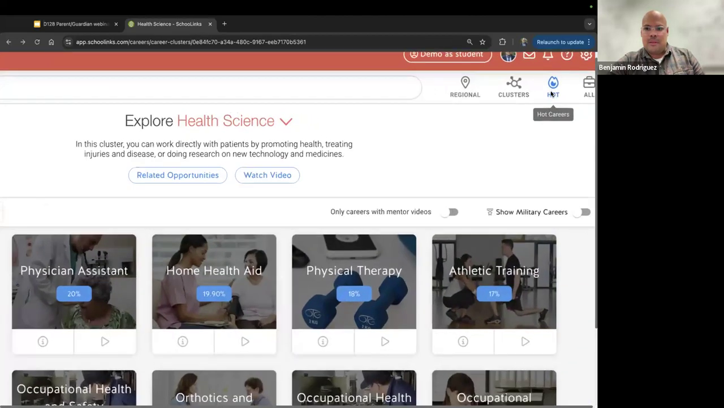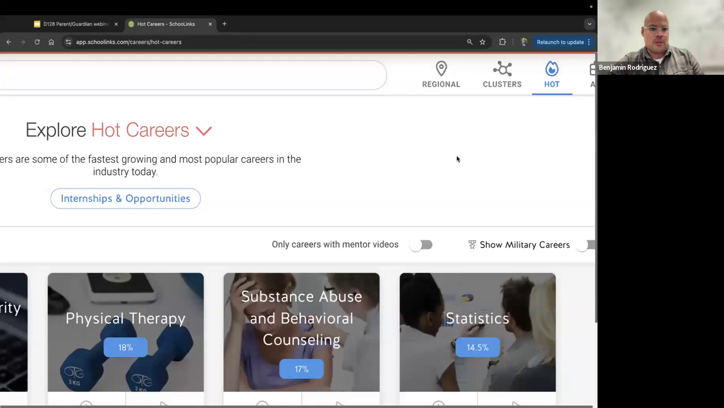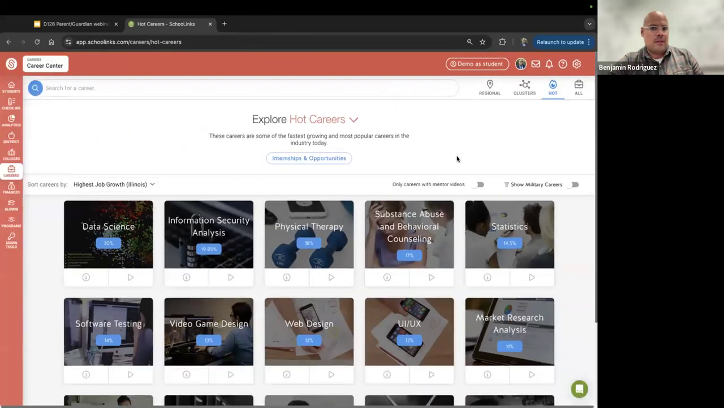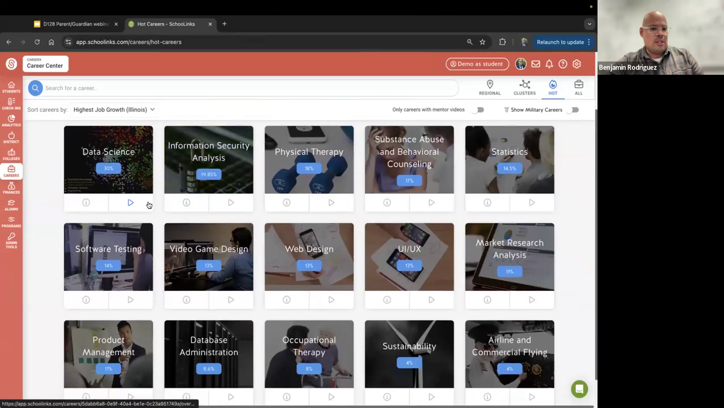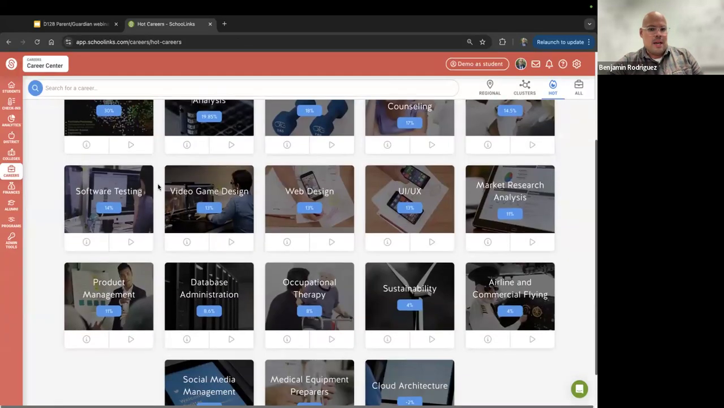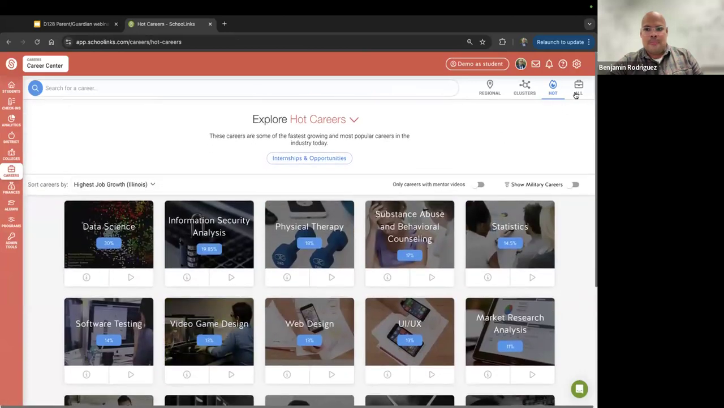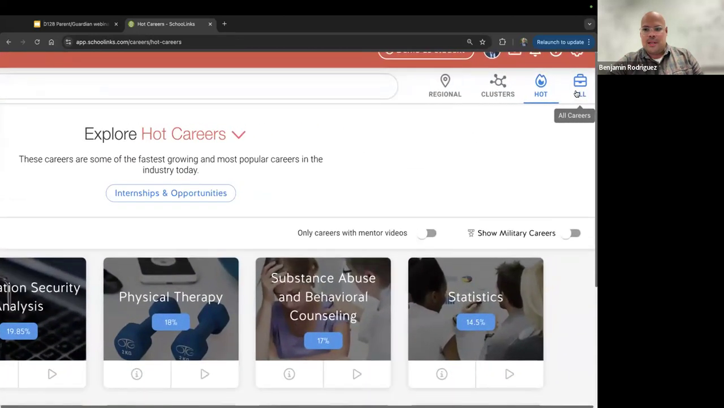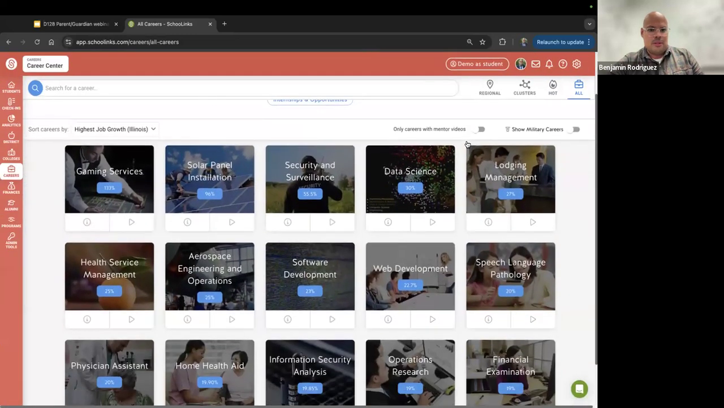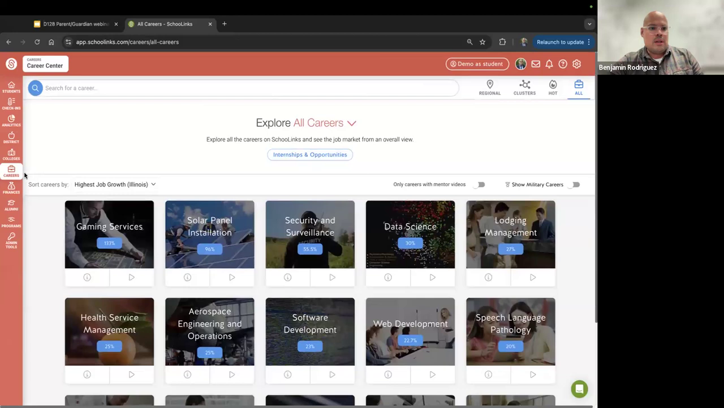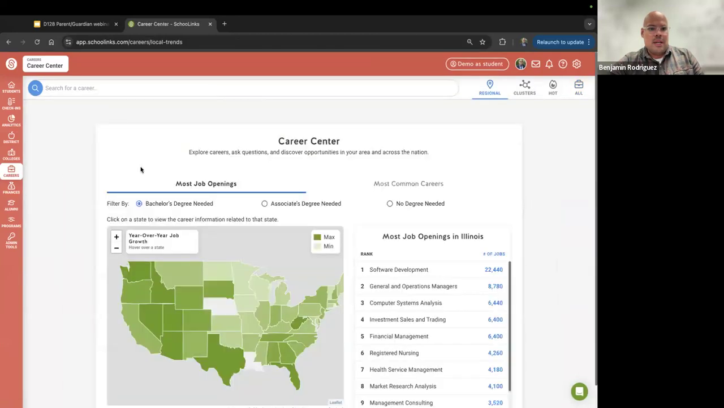If I go back up to this top right-hand corner, I can start searching for careers that are quickly growing and highly popular. And so this is what SchooLinks shows as data here in terms of those different options that are growing pretty quickly. And of course, if I go back up to my top right-hand menu, I can go to all careers and see that I have all the options there. So this is just a quick overview of that career center. Just a great way for students and families to start scanning and seeing what are some options and opportunities.